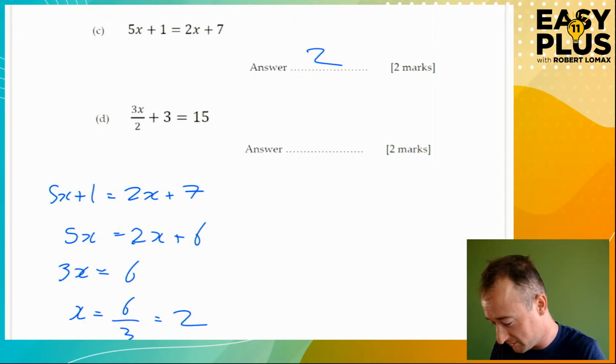3x divided by 2 plus 3 is 15. So let's write this one out. So again, we've got space to work with. 3x divided by 2 plus 3 equals 15.